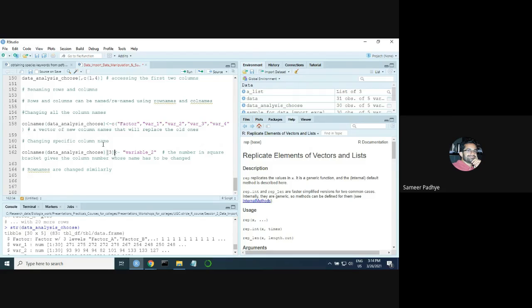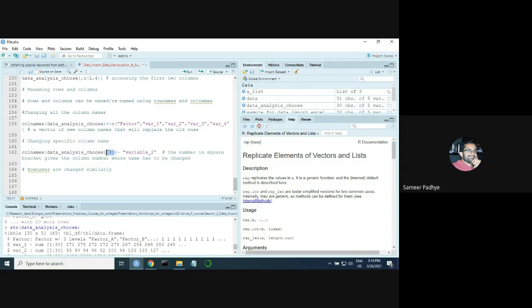Now you can also change single column names. It's not necessary to change all the column names. It might be the case that you are interested in changing just a single column name. The way to do that is similar, so this part remains the same.